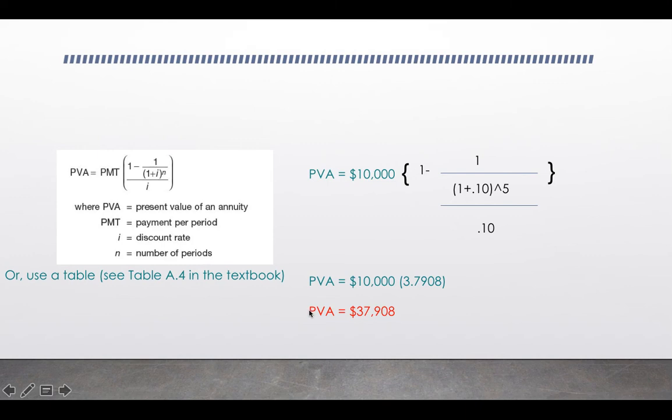But based on this agent's discount rate of 10%, the present value of that annuity is much lower, right? $37,908. And we don't know the specific reasons for having him designate such a high discount rate, but we know that there are some risks at stake here in terms of whether or not this money is actually going to end up with the player.